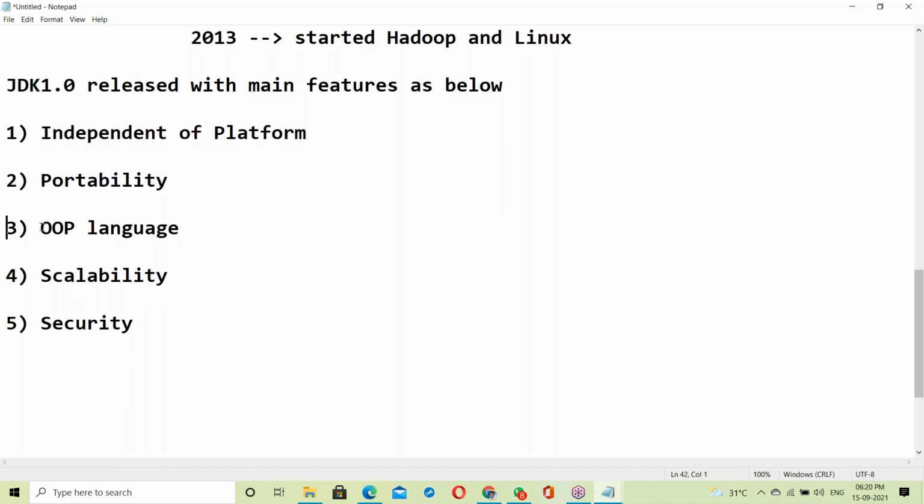Next, portability, OOP language, scalability, and security. This is JDK 1.0. After that, next